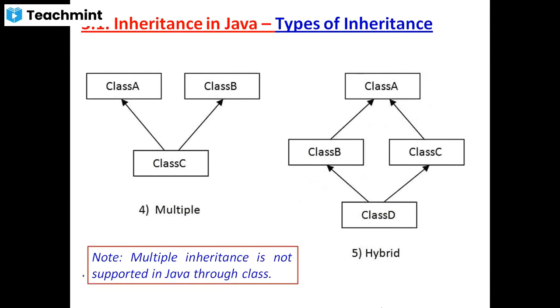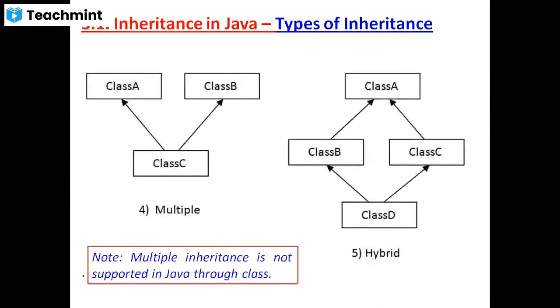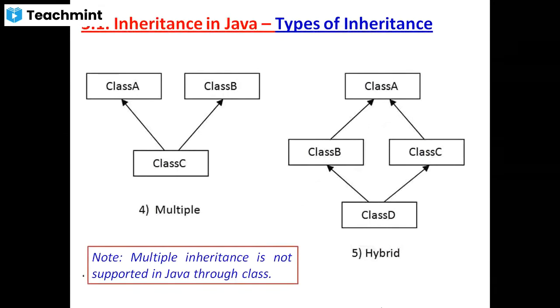And the last type is hybrid. Hybrid means what? Anyone guess? It contains two or more types of inheritance combined. That's why the fifth type is called hybrid inheritance. Understood?